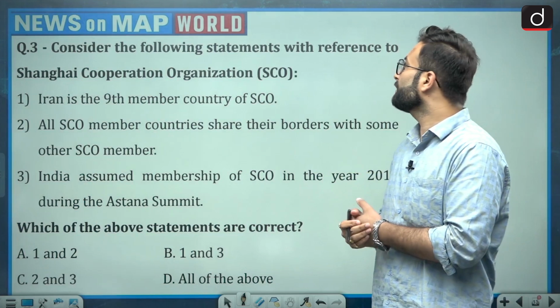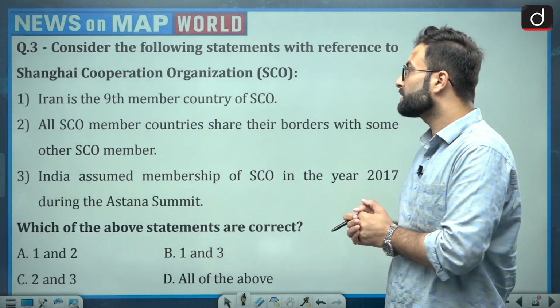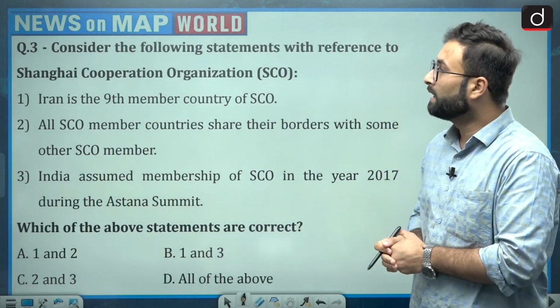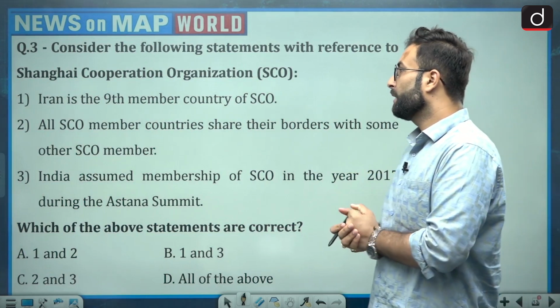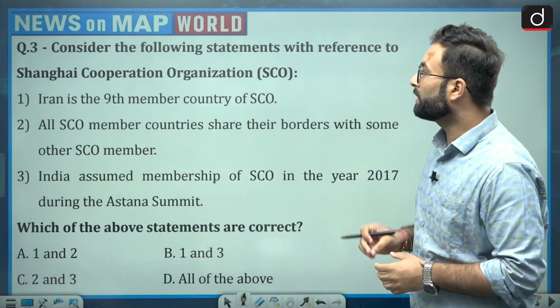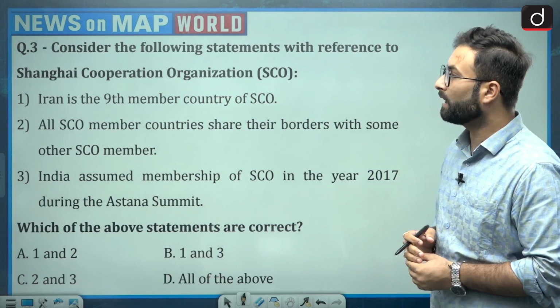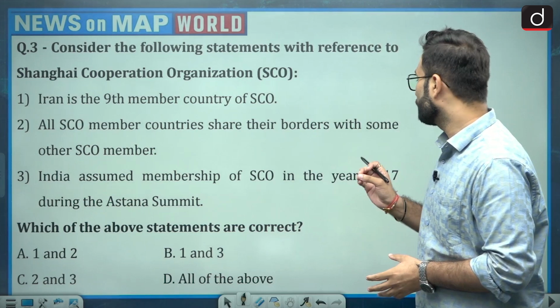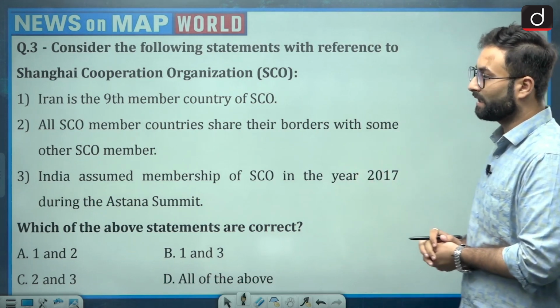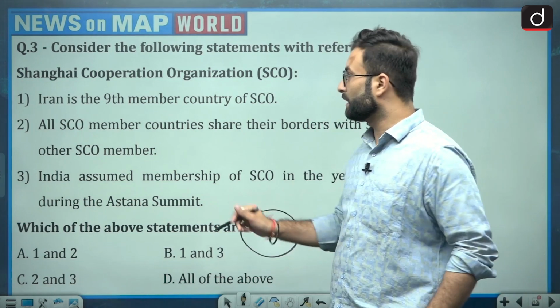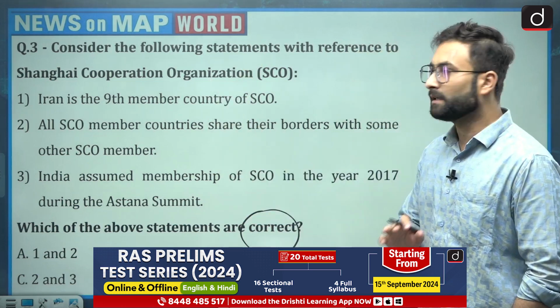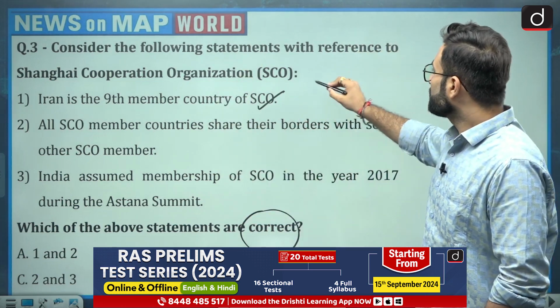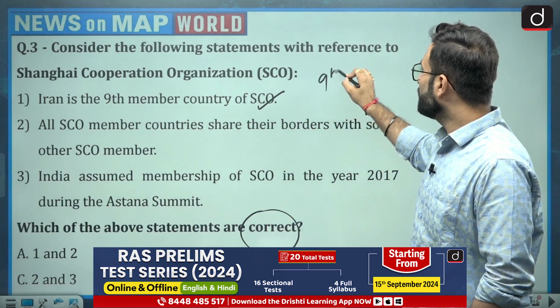Consider the following statements with reference to the Shanghai Cooperation Organization, that is SCO. Iran is the 9th member country of the SCO. All SCO member countries share their borders with some other SCO members. India assumed membership of SCO in year 2017 during the Astana summit. You have to choose the correct statement. Talking about the first one, Iran is the 9th member. This is correct, because recently Iran has joined in